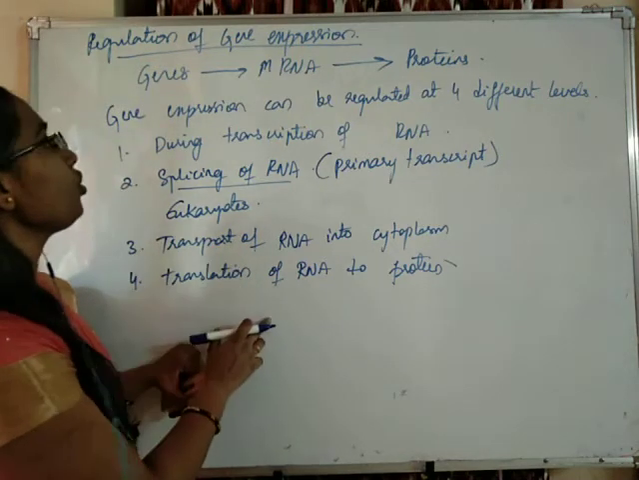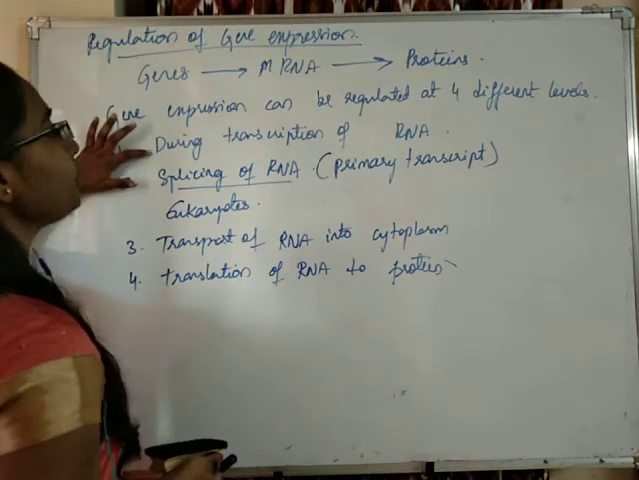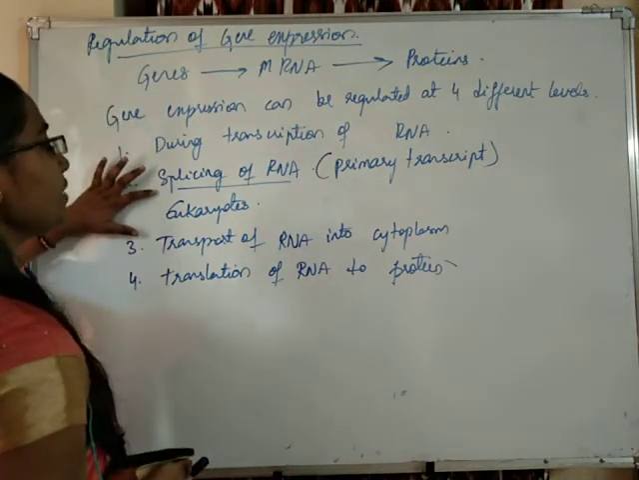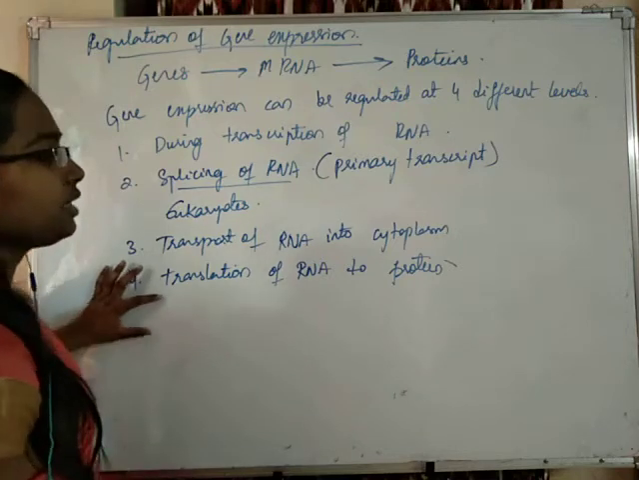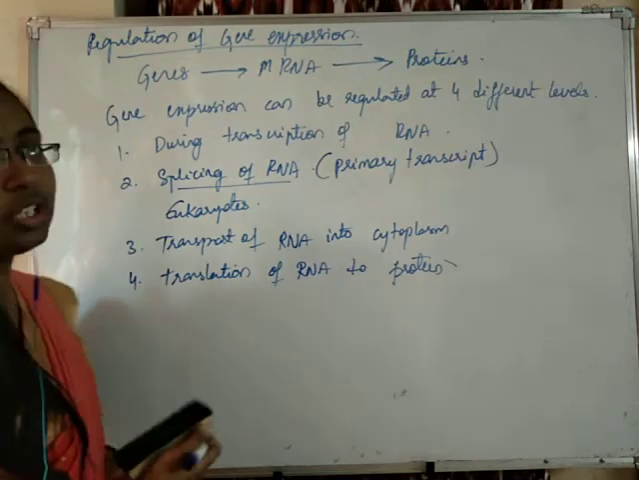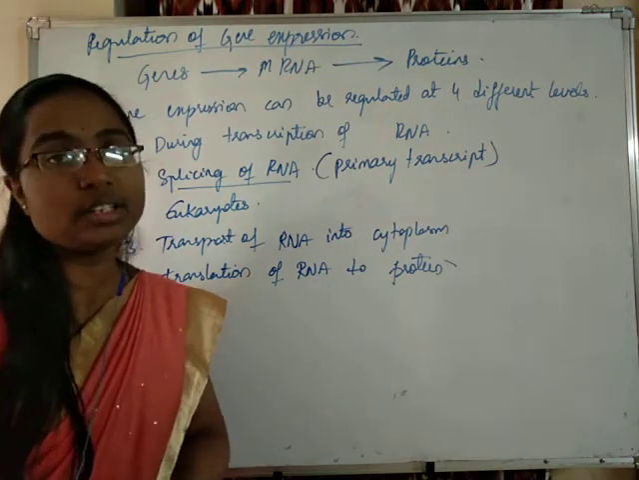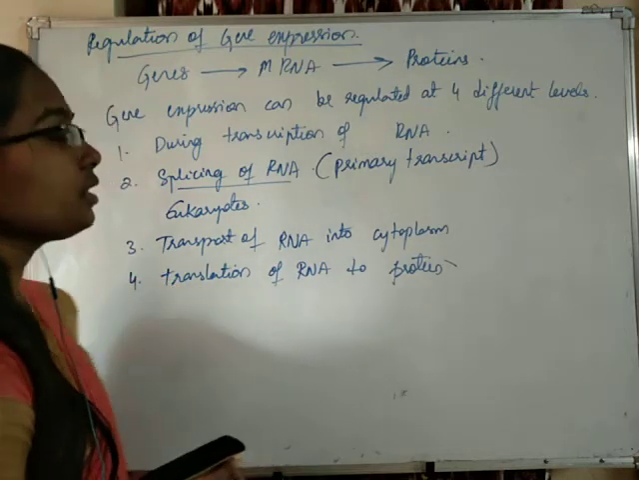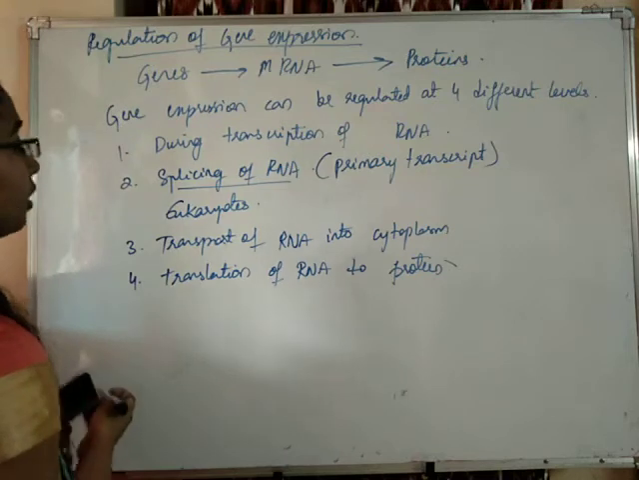So these are the 4 levels where gene expression is regulated: during transcription of RNA, splicing of RNA, transport of RNA into the cytoplasm, and translation of RNA into proteins. Okay students, so that's all about how gene expression is regulated.